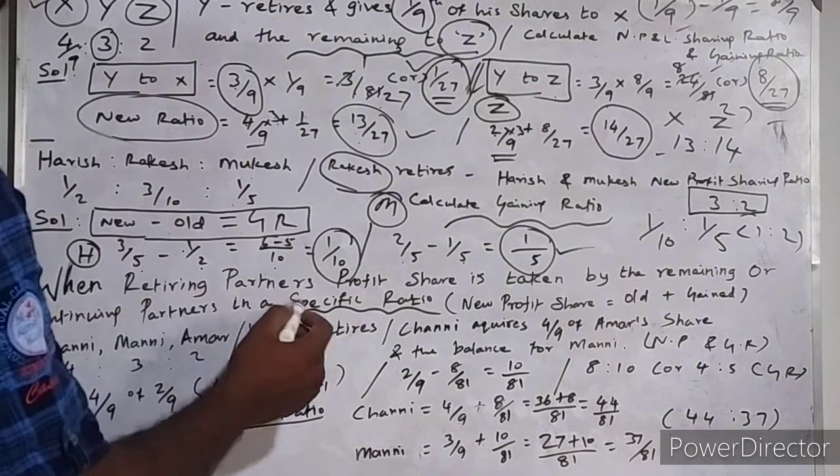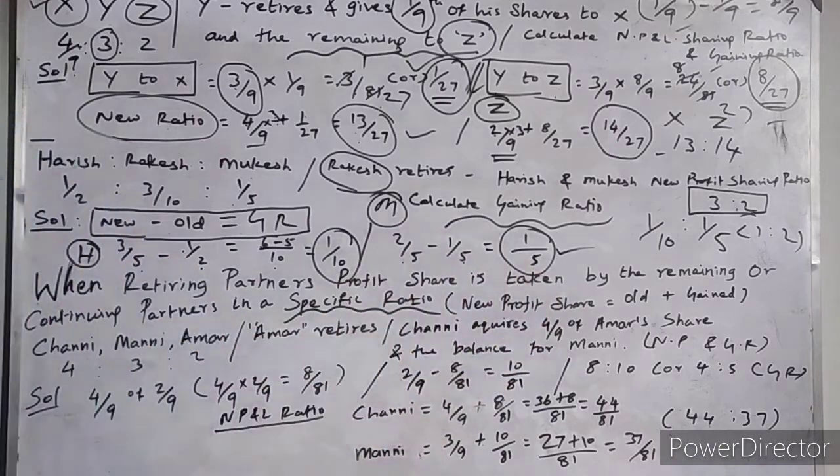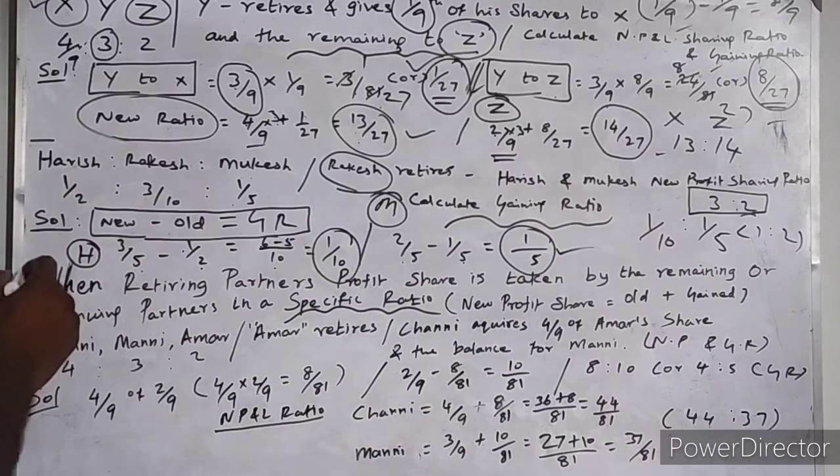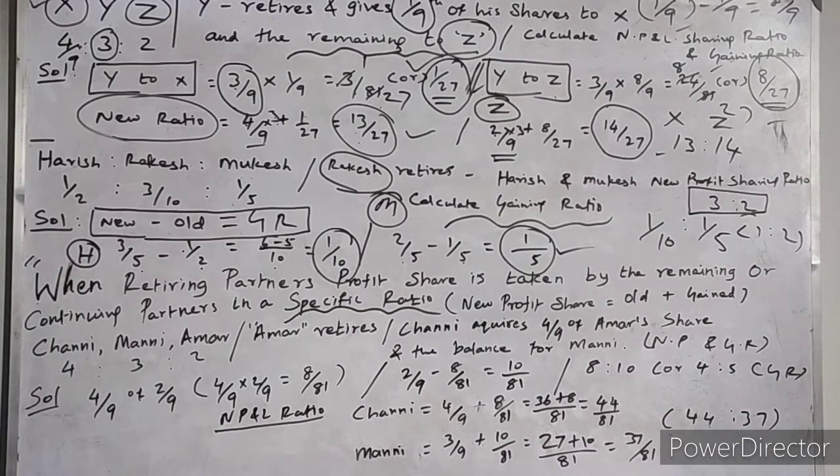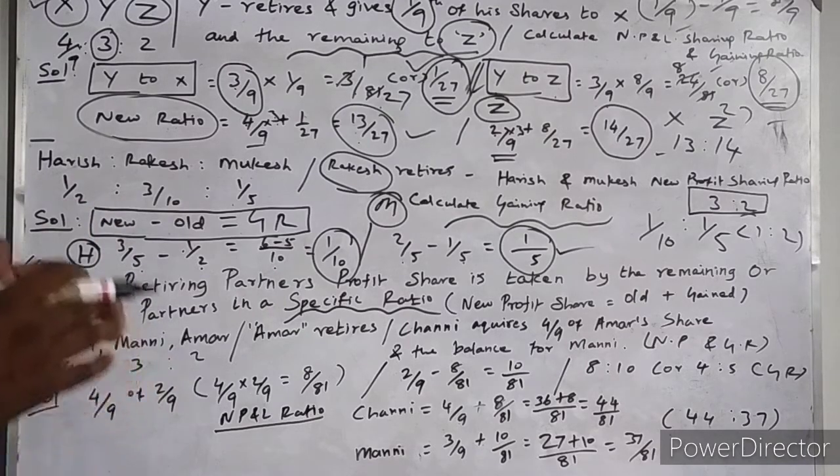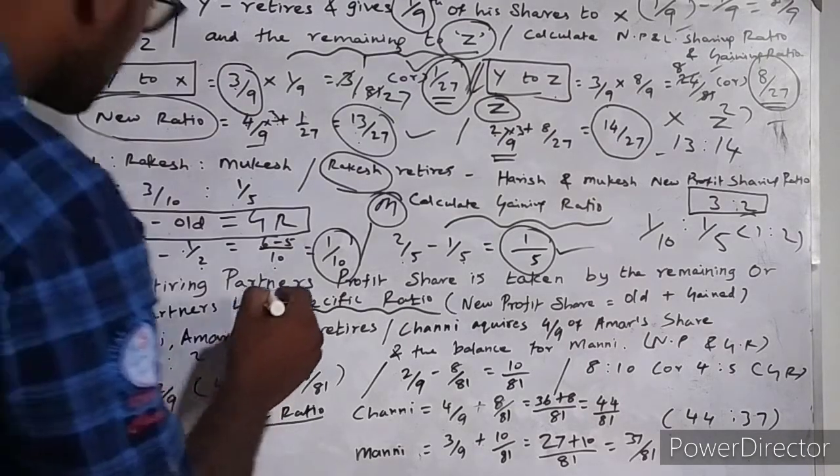When retiring partner's profit share is taken by the remaining or continuing partners in a specific ratio. So whoever is retiring from the partnership firm, their proportion, their share of profit is going to be gained by the continuing or remaining partners in a specific ratio.